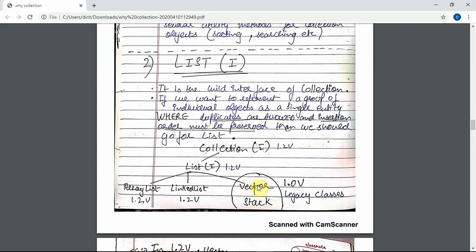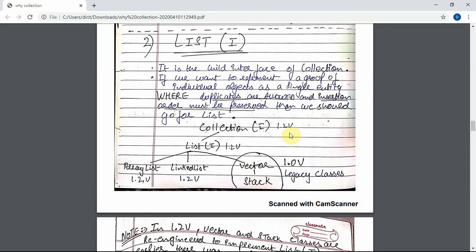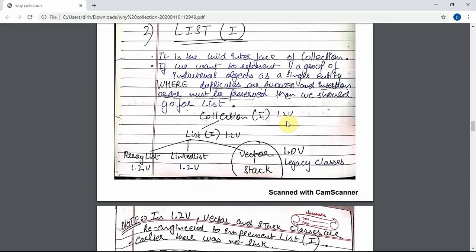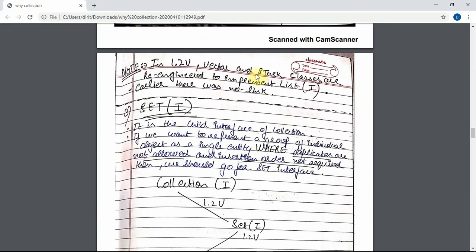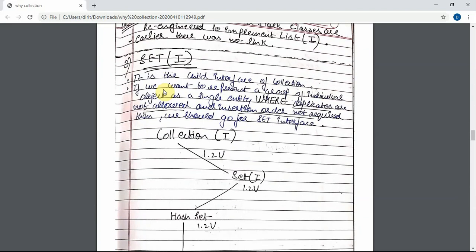So you might have got an idea about list. In a list, duplicates are allowed. This is the keyword you have to remember: list can have duplicate values, and insertion order is always preserved. Vector and Stack classes are re-engineered to implement the list interface. Earlier there was no such link, as I have told you.